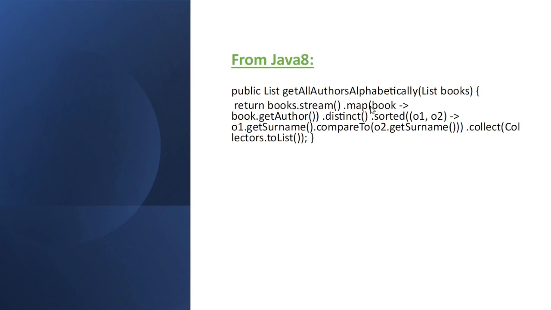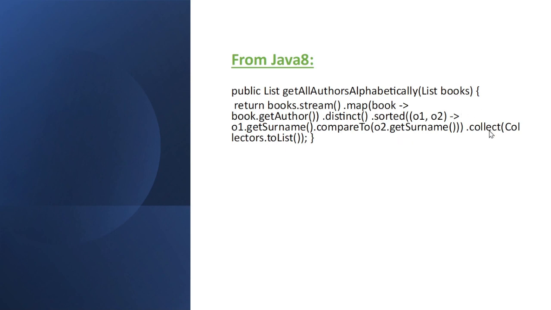So this stream is applied to all book.getAuthor. It is applied based on this author, then we call distinct, and after that sorted. These are all predefined methods. That is the beauty of the Streams API. It provides so many default methods to make our work very easy, very consistent, and very flexible. That's the main advantage of Java 8.